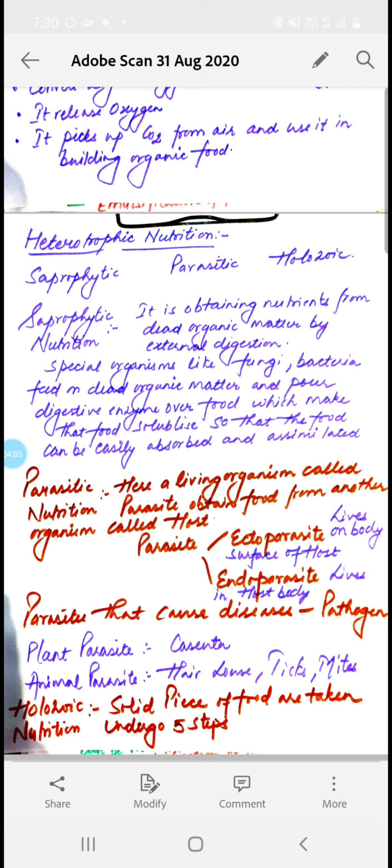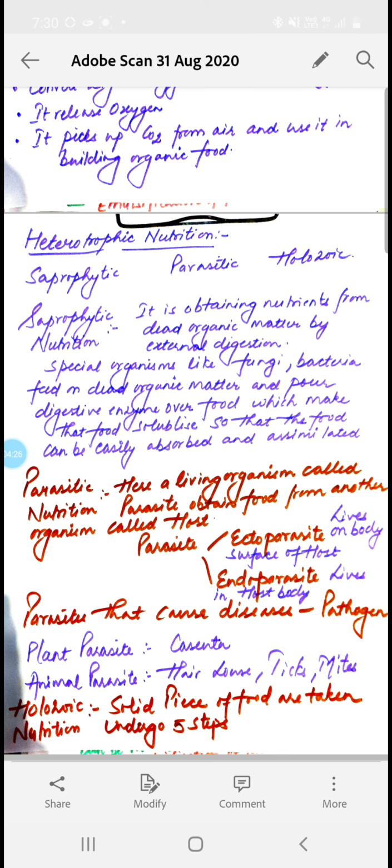Here, what is the meaning of external digestion? External digestion means that some special living organisms like bacteria and fungus feed on the dead organic matter and pour digestive enzymes onto the body of that organic matter.